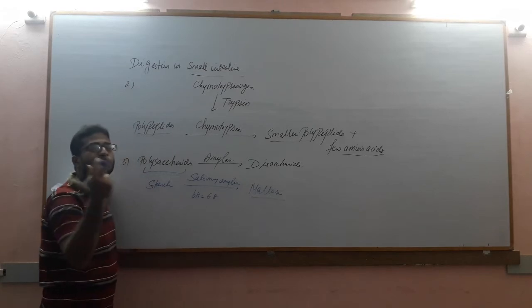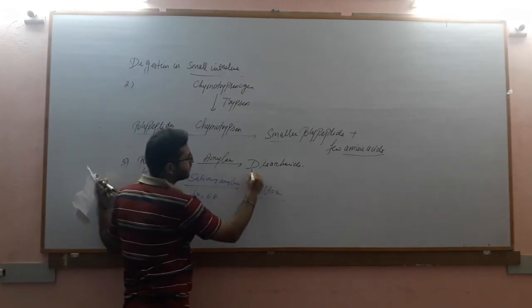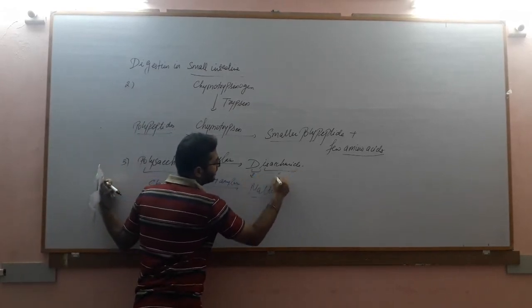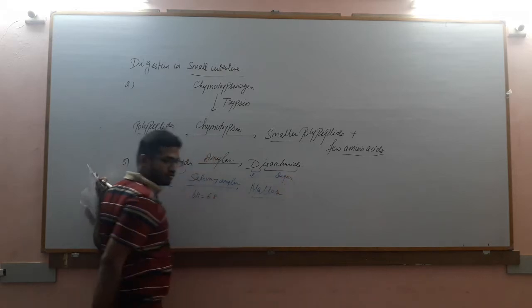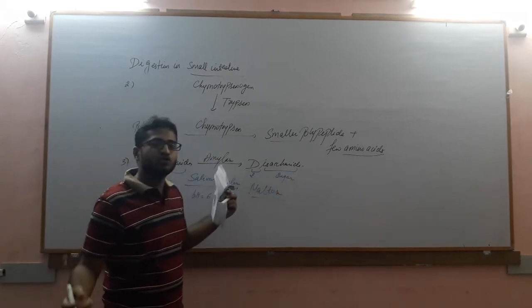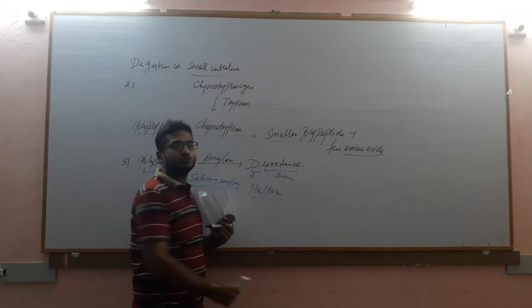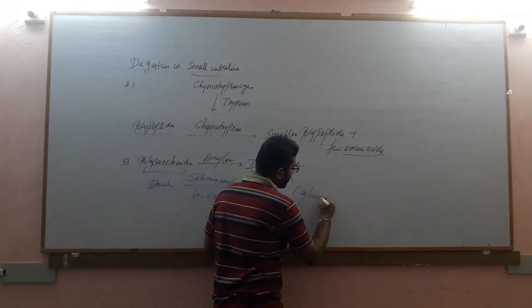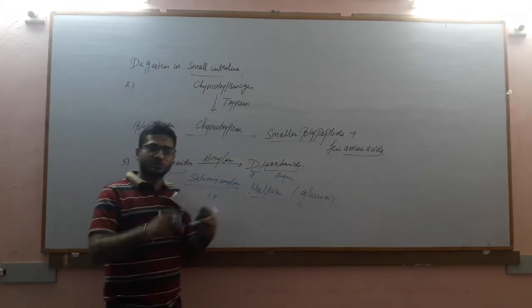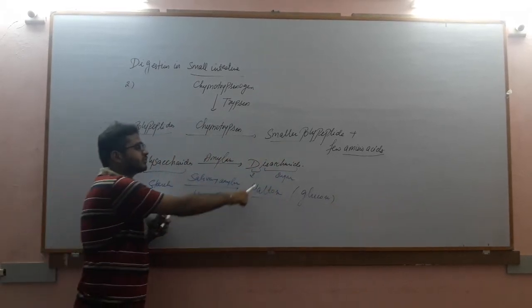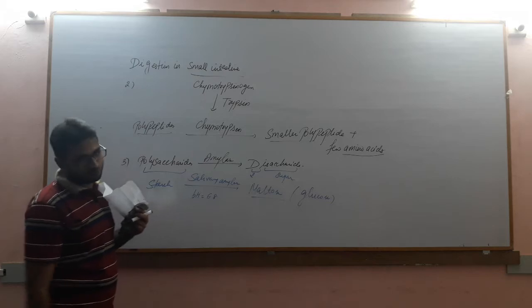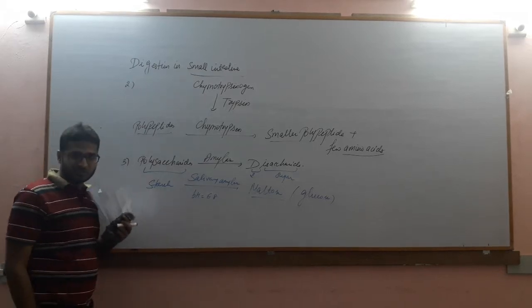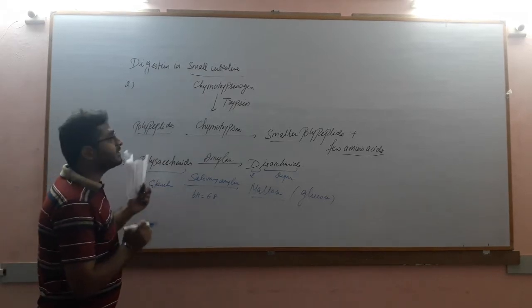Disaccharide means two sugar molecules. Di means two, saccharide means sugar molecule. That is, two sugar molecules joined together to form one molecule of maltose. Now, which two sugar molecules? The name of the two sugar molecules is glucose. So, two such glucose molecules joined together to produce one molecule of maltose. So, this is the carbohydrate digestion that takes place in the small intestine.